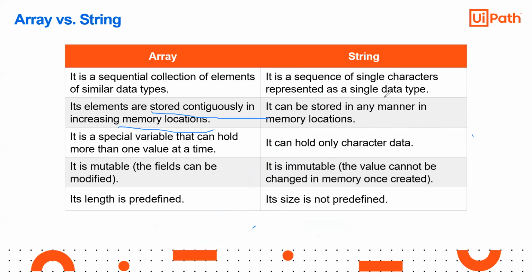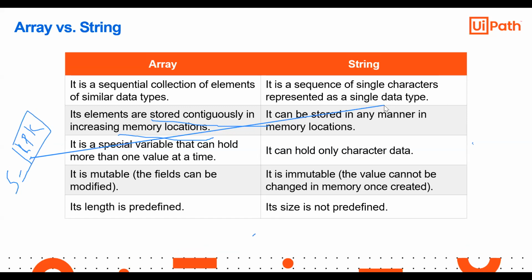Suppose the string is S, and you are going to store your name. My name is SPK. I can store it in a single memory location. Whereas if I want to store this as an array, I have to store it like this.